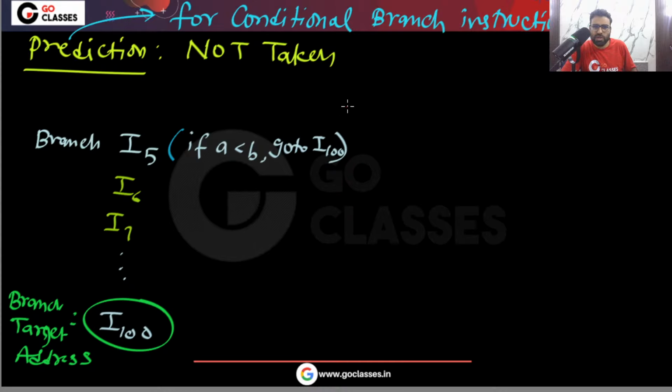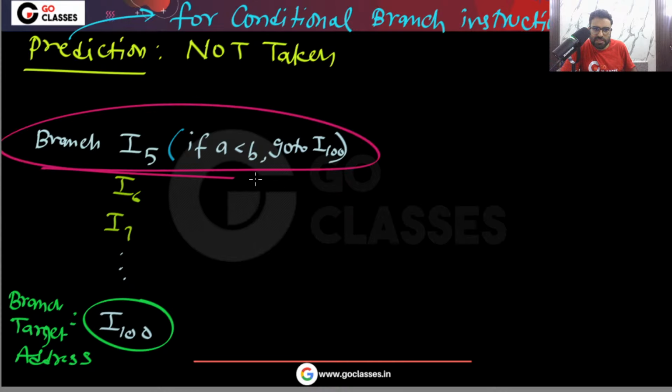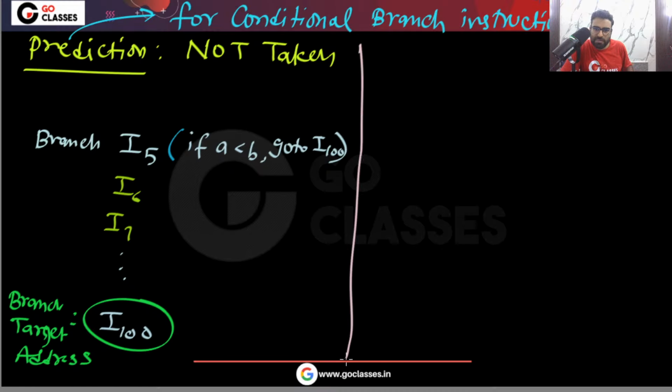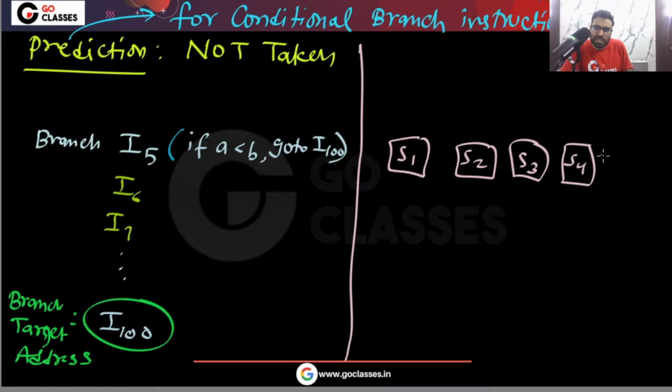So now you can notice that when you fetch this instruction I5 in your pipeline, this is the stage S1, this is the stage S2, stage S3, stage S4. We only care about these stages, and there are some more stages up to S8. So in total we have an 8 stage pipeline. Now when instruction I5 is fetched, it will go through these stages. And remember, either in this stage or in this stage, we will get to know that our instruction is basically a branch instruction.